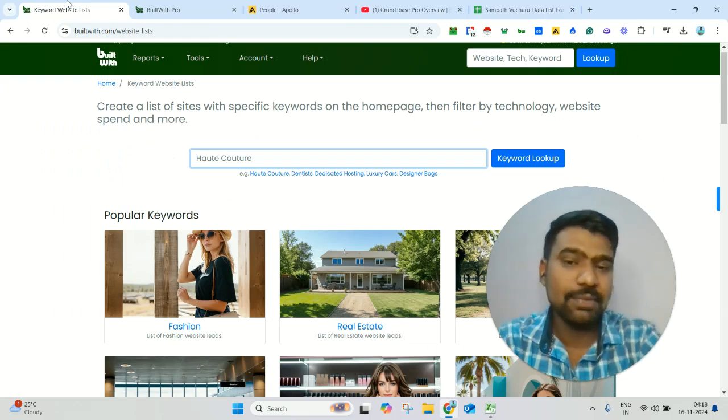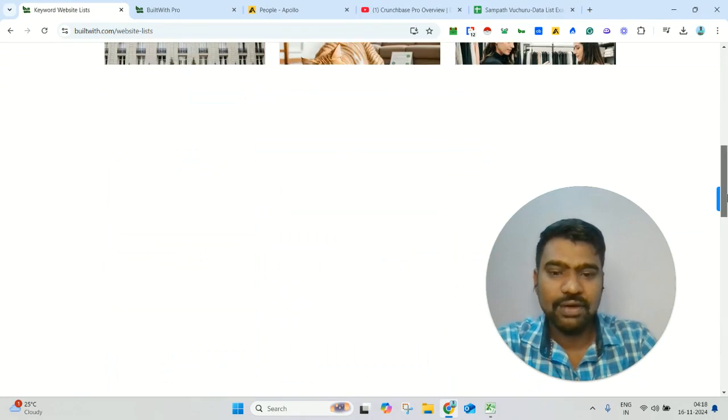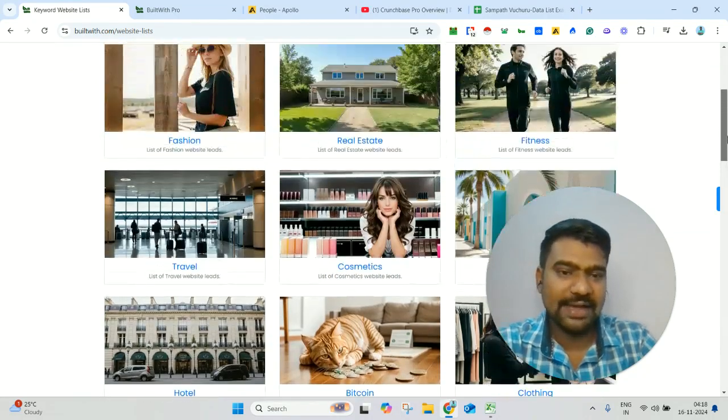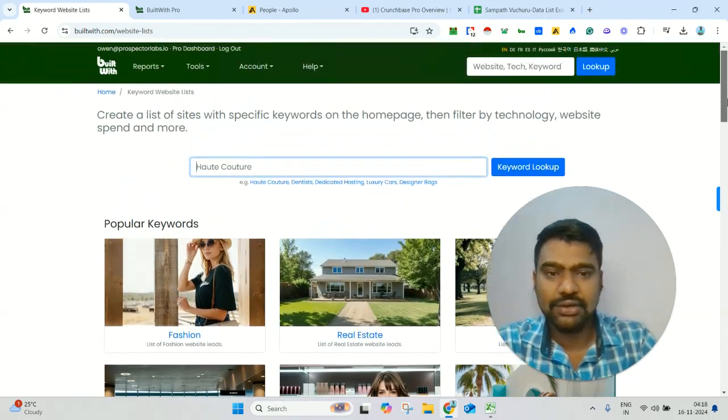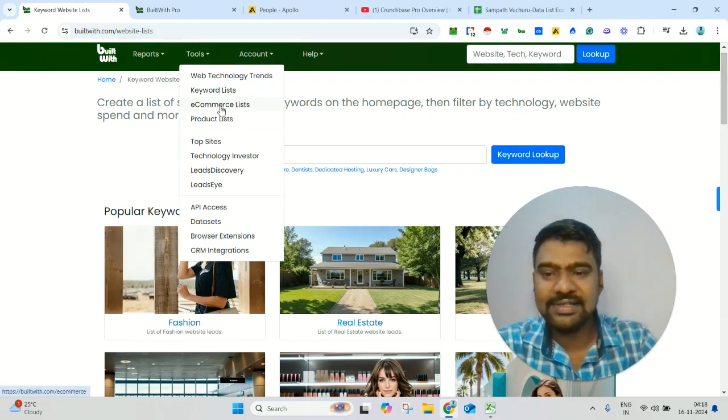Now let us jump into BuiltWith. Here I have already subscribed to the BuiltWith subscription. Once we have a subscription, we can access all the BuiltWith data. For example, if you go to the tools, here we can see keyword list, e-commerce list, technology trends list, top websites and different data.